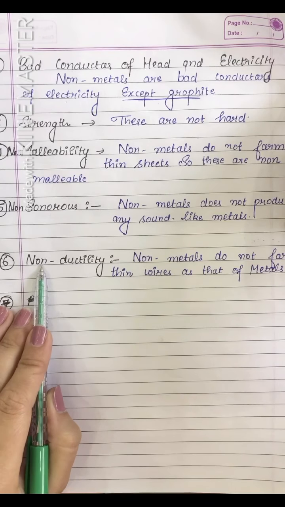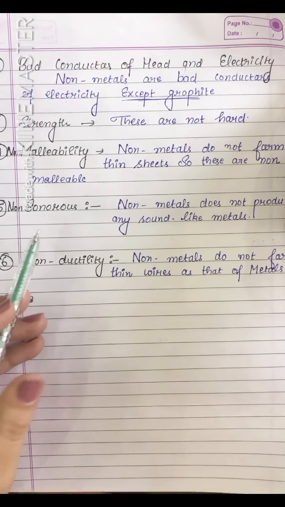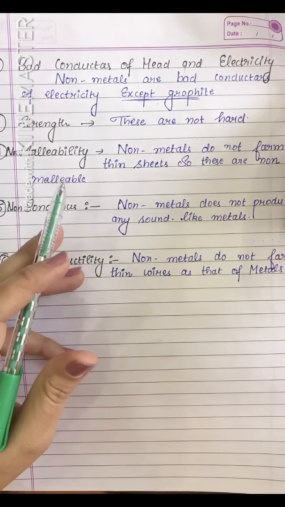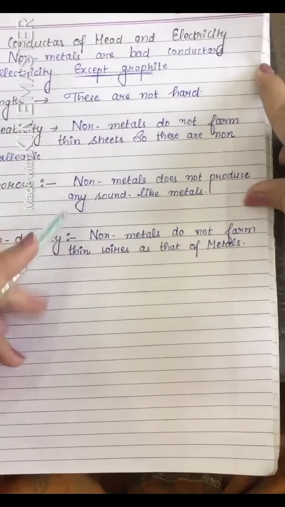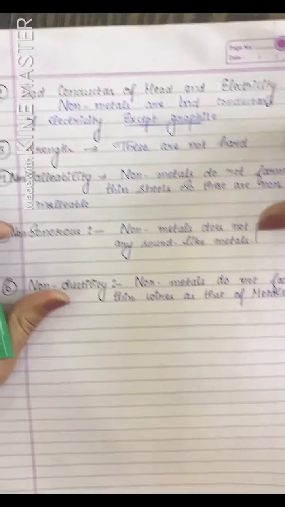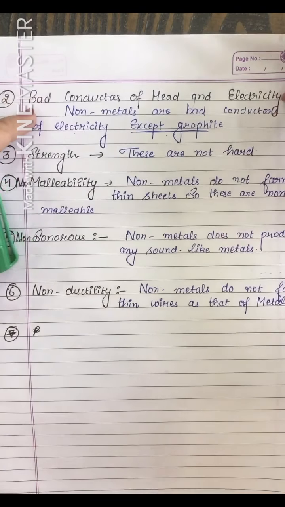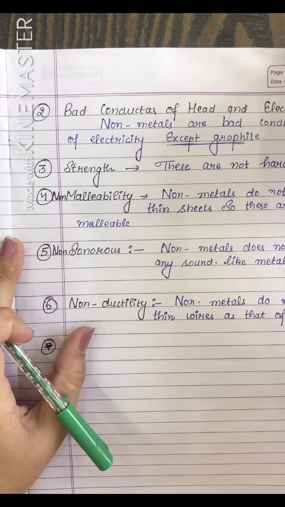Sixth one is non-ductility. Ductility property means that something changes into wire. Ductile means that it changes into wire. But non-metals do not form thin wires like metals. I hope you will clarify all these points. Thanks for watching this video.